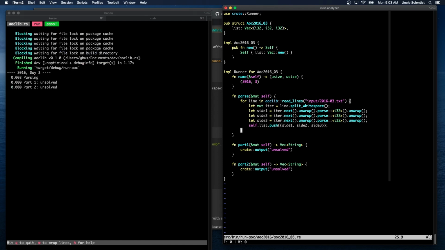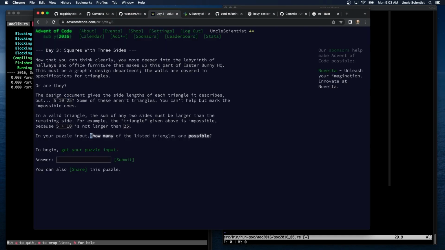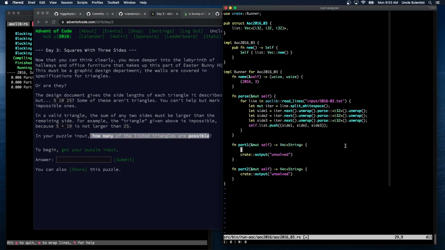Okay. So now all we need to do is loop over each of the sides and count the possible or the impossible ones. How many are possible? So let possible equals 0, for check in self.list. So now we have to check to make sure that each sum is larger than the third side.